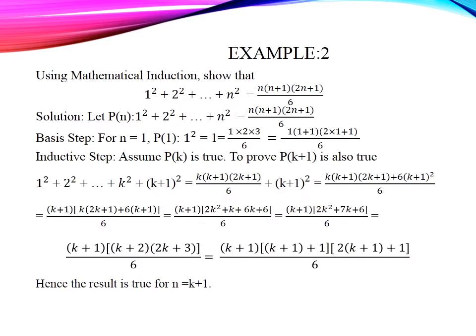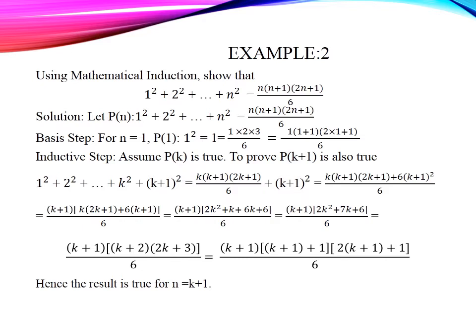Next example. Using mathematical induction, show that 1 square plus 2 square up to n square equals n into n plus 1 into 2n plus 1 divided by 6. That is, the sum of squares of the first n numbers is equal to n into n plus 1 into 2n plus 1 divided by 6. Now, we are going to verify this formula. Let P of n be the statement 1 square plus 2 square plus up to n square equal to n into n plus 1 into 2n plus 1 divided by 6.